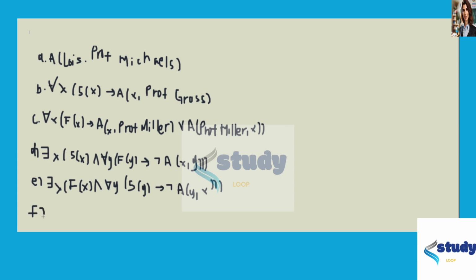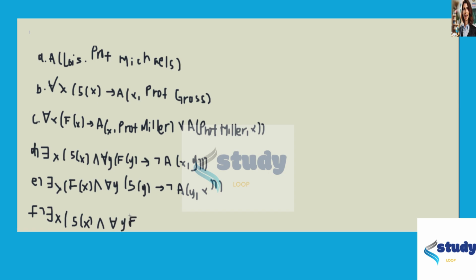For part F, which says some student has asked every faculty member a question, this is: there is a person x who is a student, for whom all people y, if they are a faculty member, then x asks y a question.